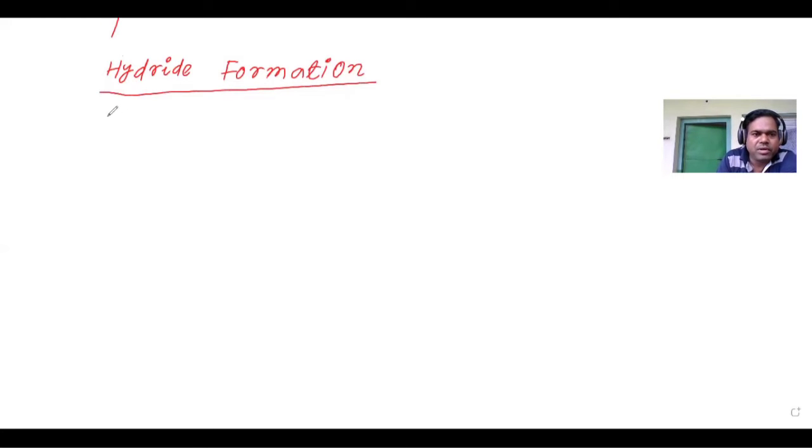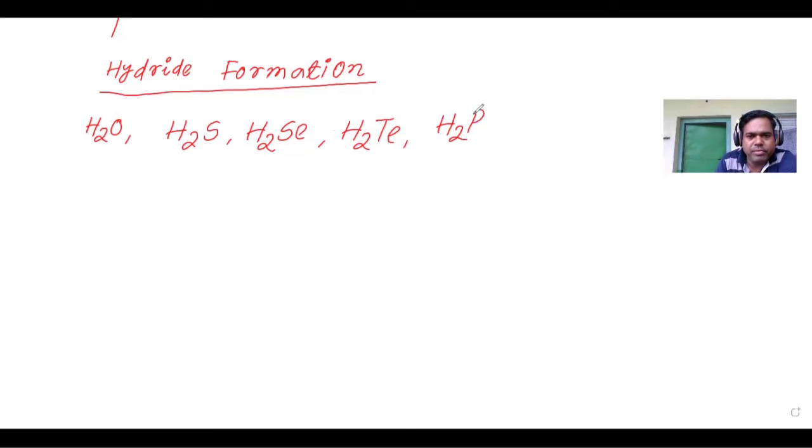Hydride formation. The hydride of oxygen is H2O, for sulfur is H2S, for selenium it is H2Se, tellurium is H2Te, and polonium is H2Po.